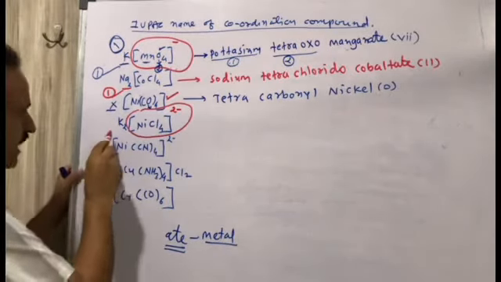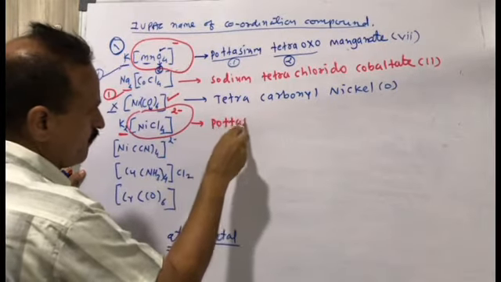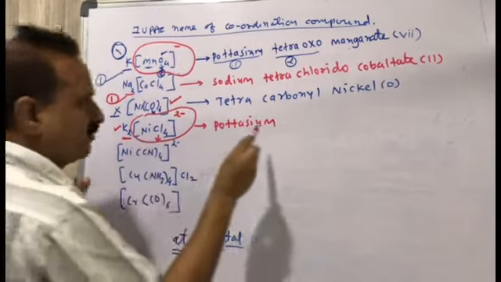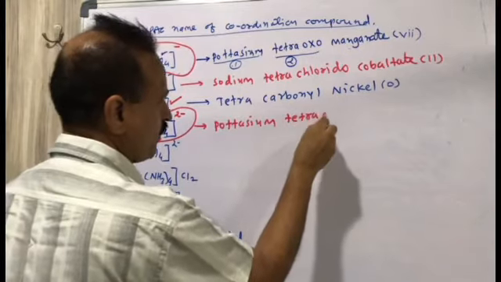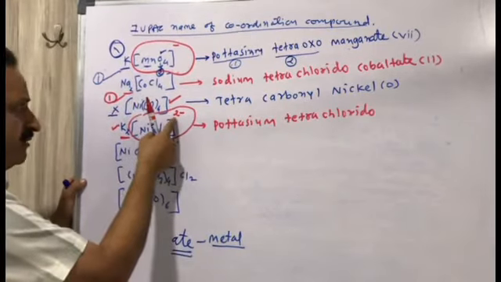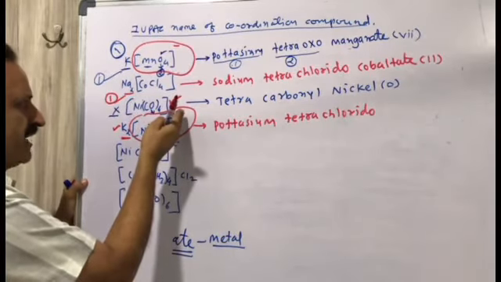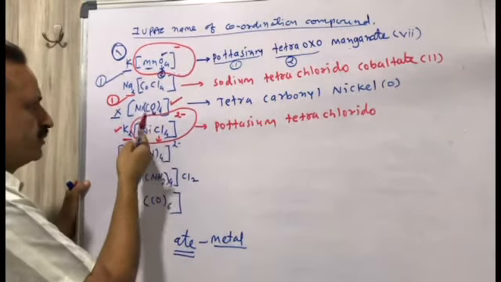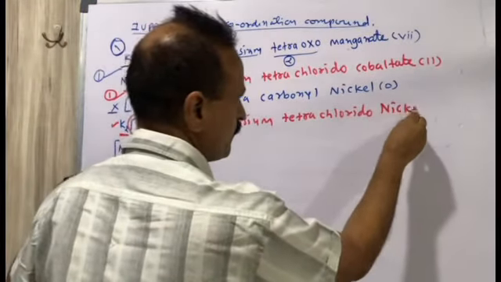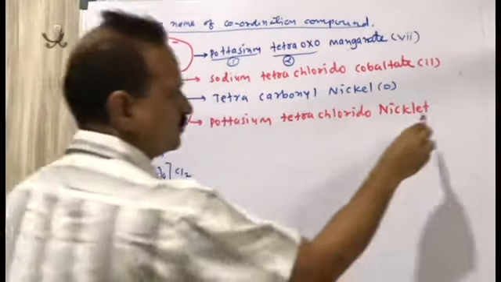Now I will write down nickelate. Fourth one, write down the name of potassium. So potassium. Clear? Number 1. Number 2, tetrachlorido. It is a negative ion because the positive ion is released first, then the total charge will be negative, so it is nickelate, not nickel. The oxidation state of nickel will be 2, so it is 2 here.